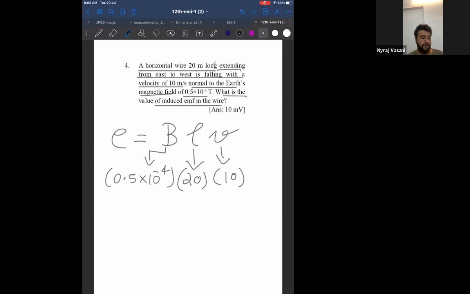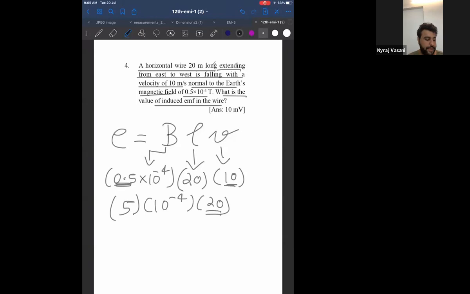Okay. Now look at the screen. 0.5 into 10, can I say is 5? 0.5 into 10 is 5. Therefore, can I write 5 into 10 power minus 4 into 20?